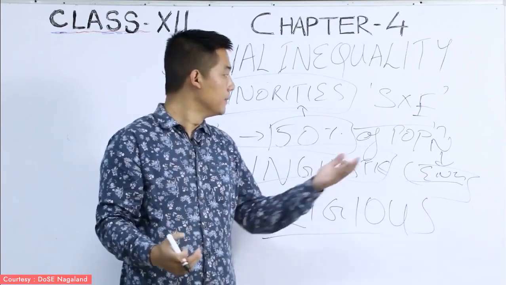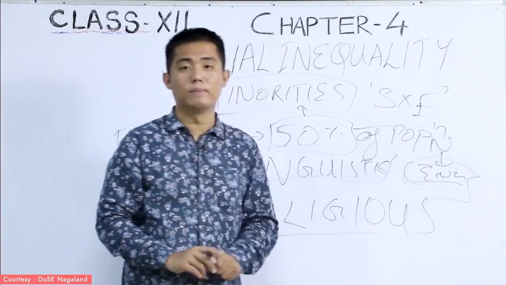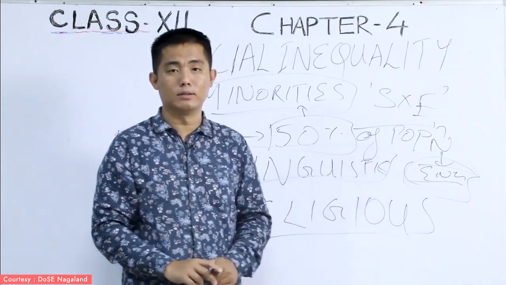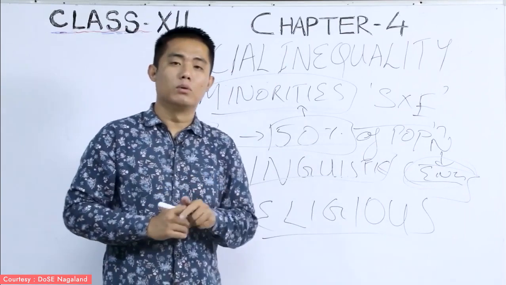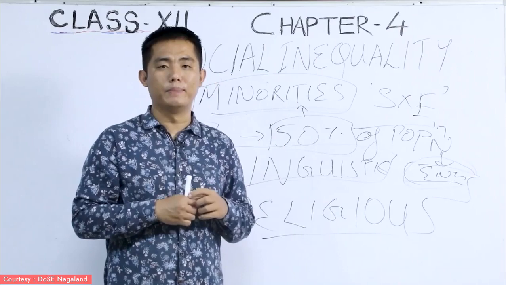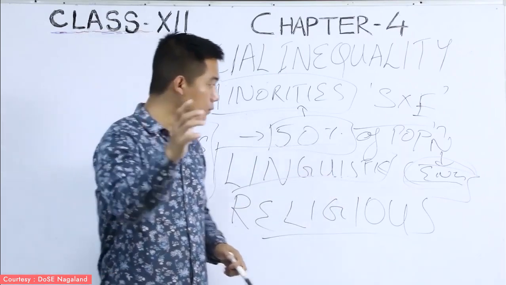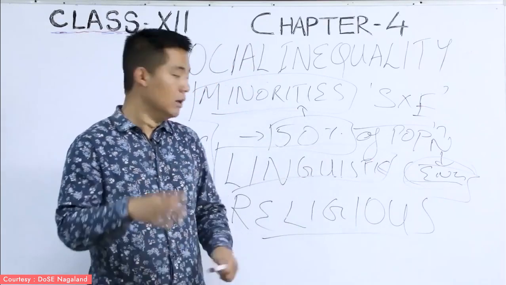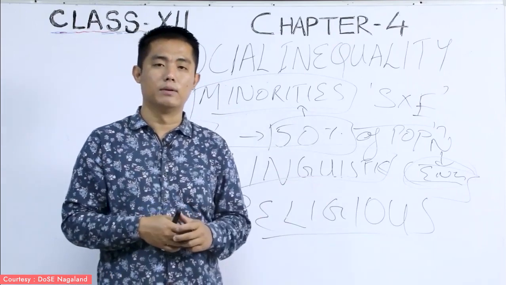English only. What happened is that this language has been adopted by the government of Nagaland to be the state language. Now, the other dialects, the other languages, especially those spoken by a few groups of people, come under the linguistic group, which means the languages which are not considered as state languages. The other languages are called the linguistic minority.